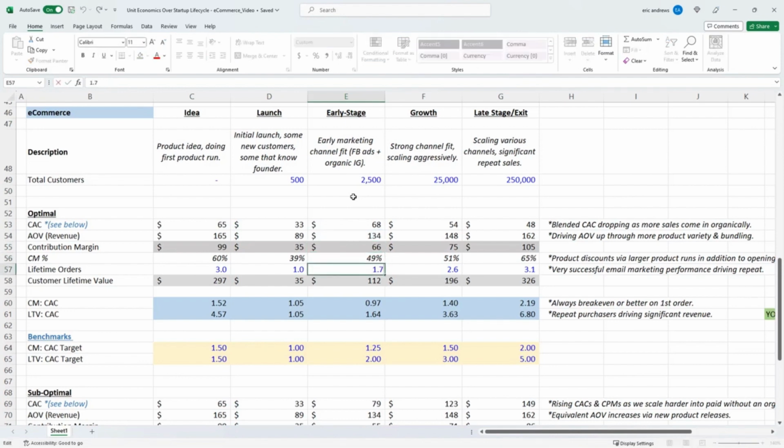And from our original 500 customers, when you look back to them and give them another chance to come back and buy, it turns out we've actually been able to drive the lifetime orders from the older cohorts of our customers to 1.7. So the customer lifetime value at this point is 112. So our contribution margin to CAC ratio is about 1. We're kind of breaking even on that first order, which again is actually not bad. And then our LTV to CAC ratio is 1.6. It's not great, but it means that we're doing something right and the metrics are at least going in the right direction.